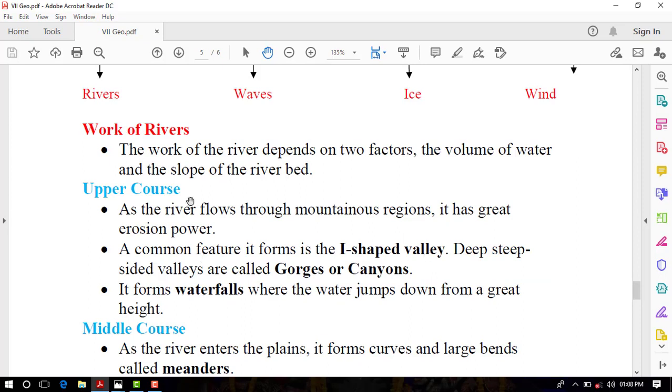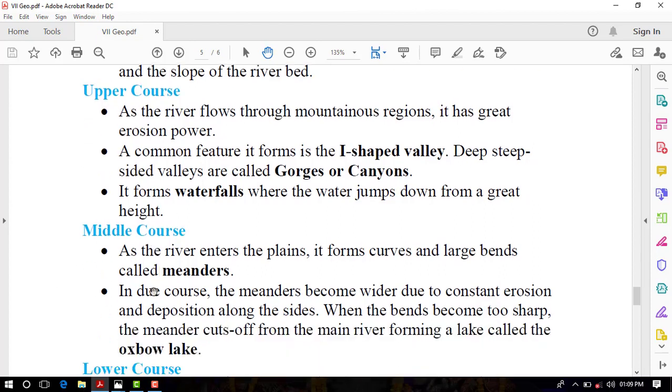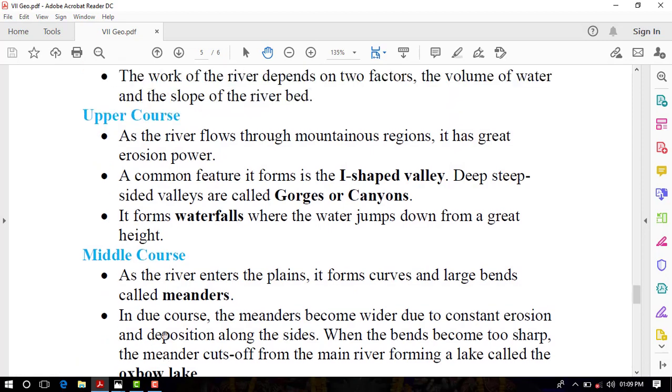First, work of rivers. The work of a river depends on two factors: the volume of water and the slope of the river bed. And we can see three courses in a river, especially in a perfect river: the upper course, middle course and lower course.